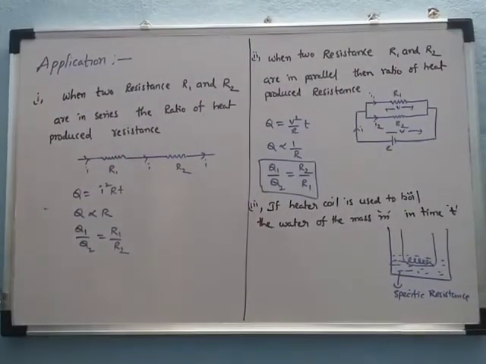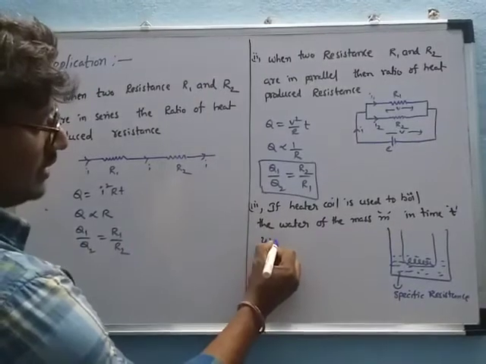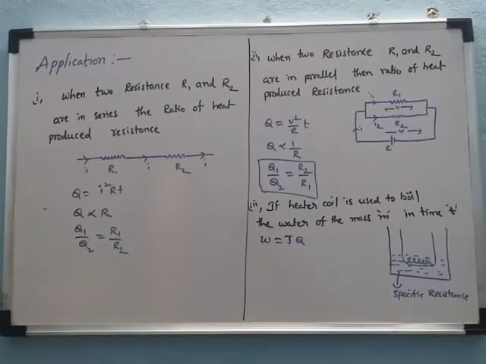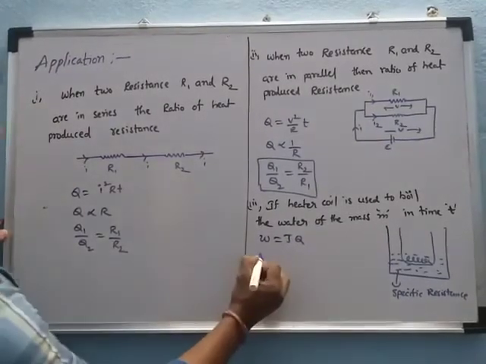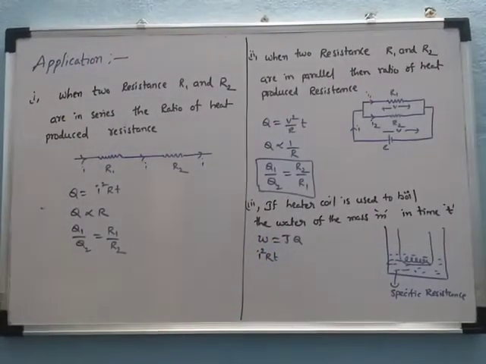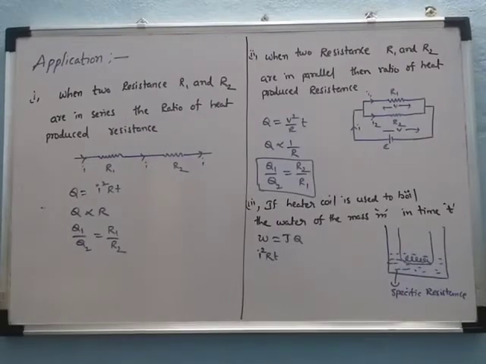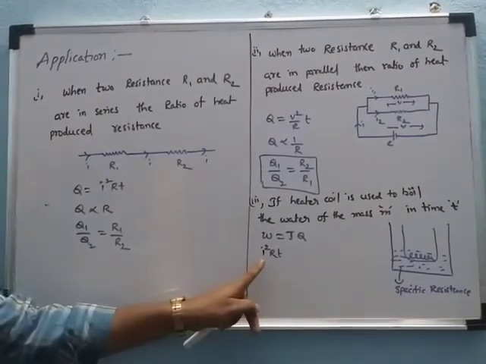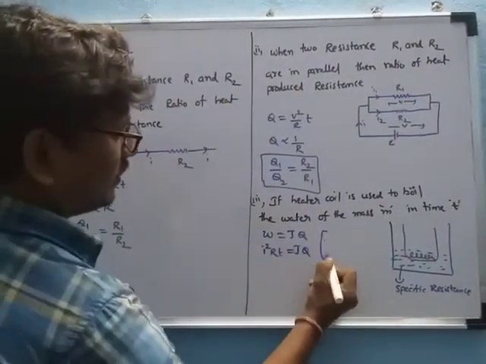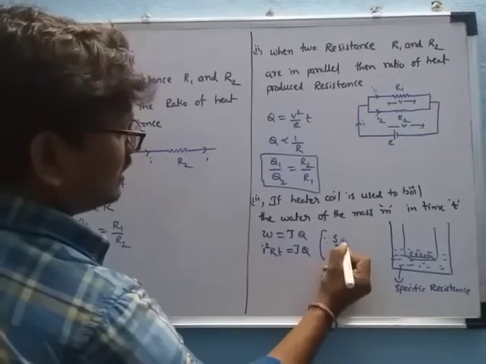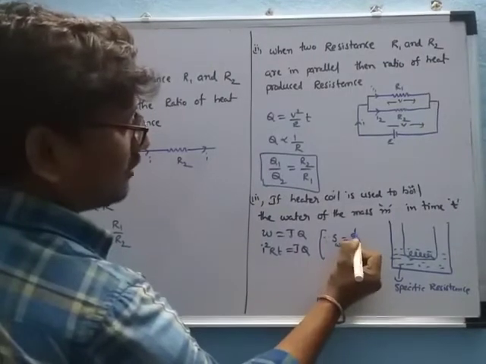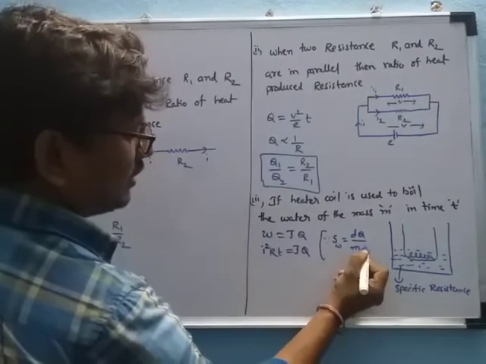Now the work done, the amount of heat, is equal to Joule into heat. Here the work is equal to I square R into T, because the work done is nothing but energy. Which energy? Heat energy. That means I square R into T is equal to Joule into heat. But we know the specific heat capacity of water, SW, is equal to the amount of heat dQ by M into dt.